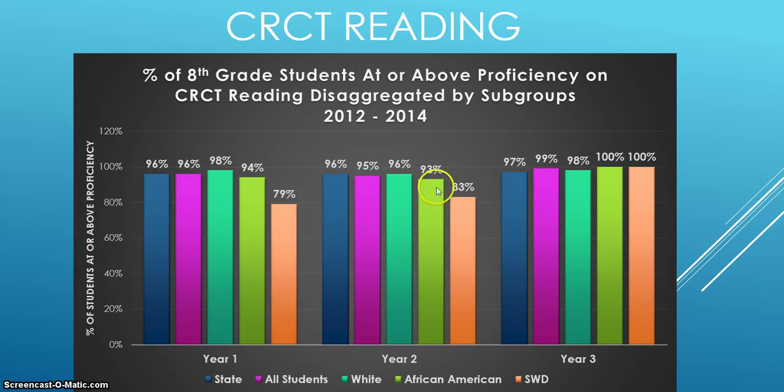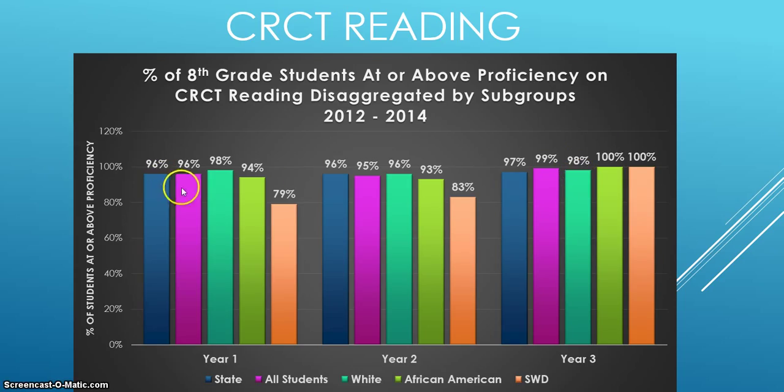But that achievement gap decreased over years 1, 2, and 3. And in fact, our African American population and students with disabilities both reached 100% at or above proficiency on the reading portion of the CRCT in year 3. So a lot of work done there in decreasing that achievement gap.